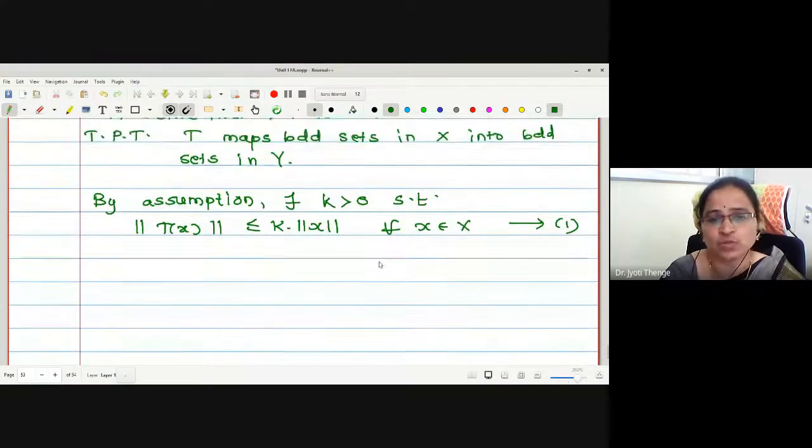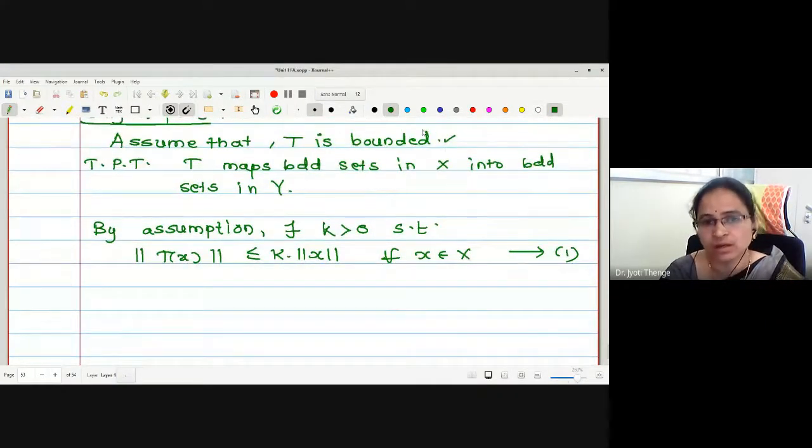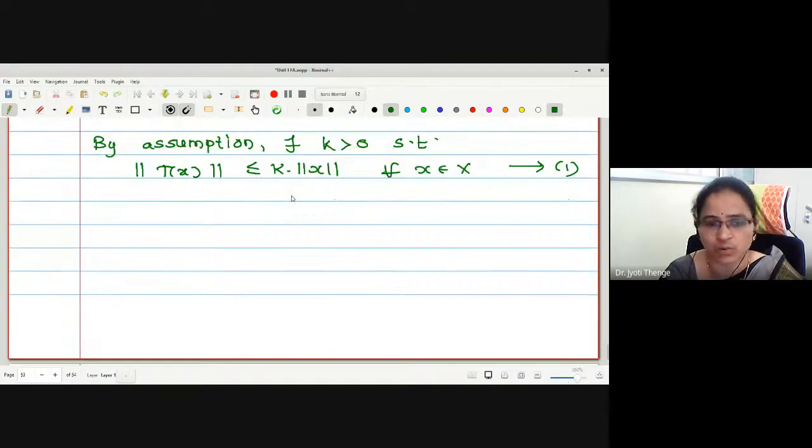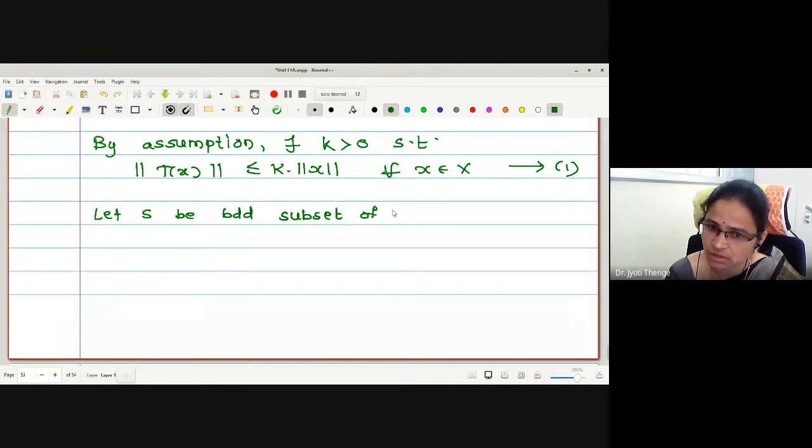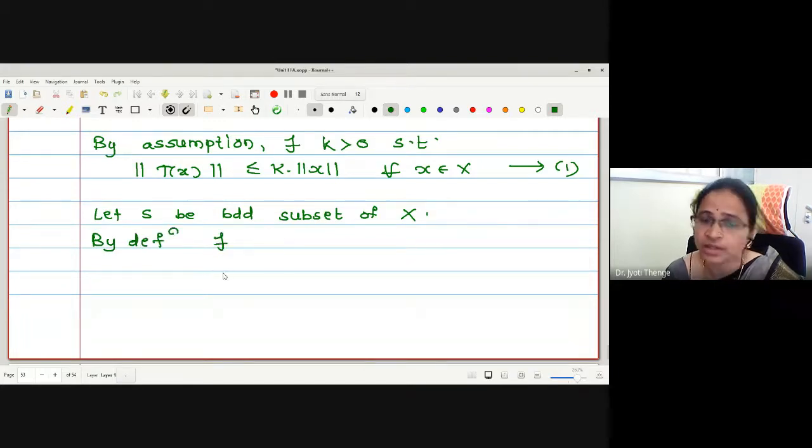Now let me assume one bounded set in the domain and we will prove its T image is bounded in Y. Let S be a bounded subset of X. What is the definition of bounded set we have seen? By definition, there exists another positive constant.